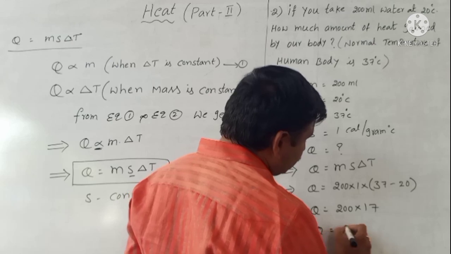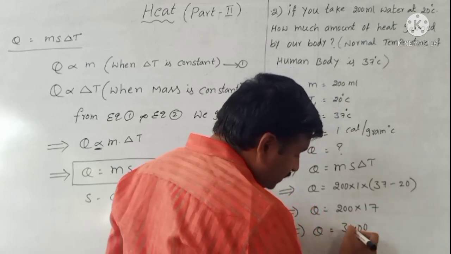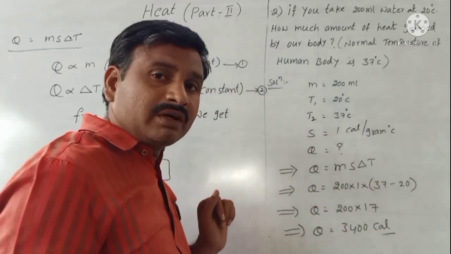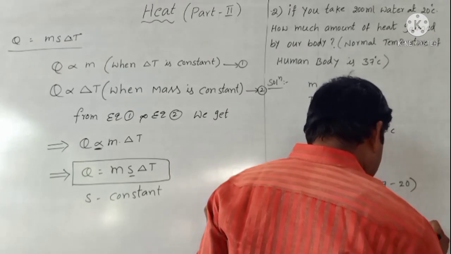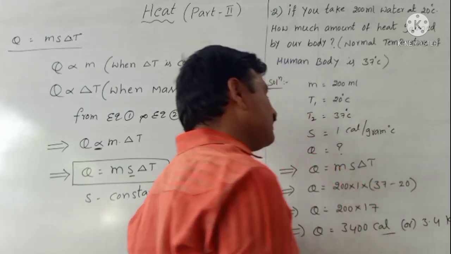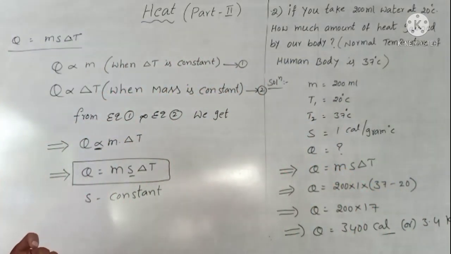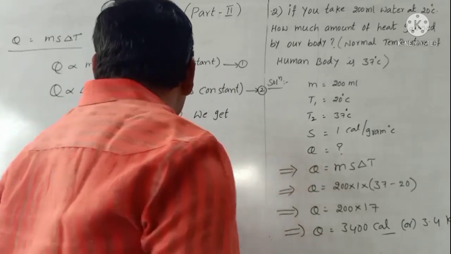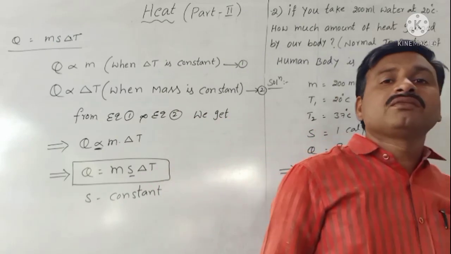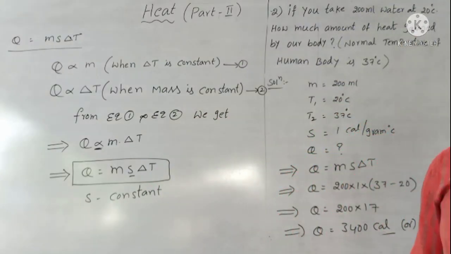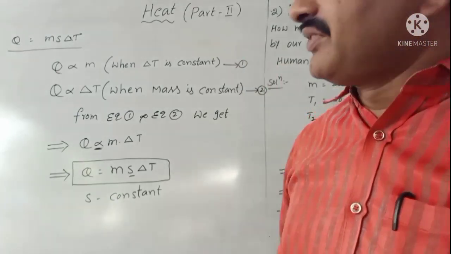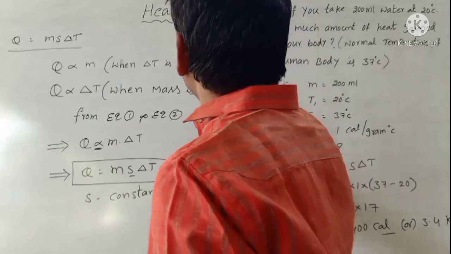Then Q is equal to 3400 calories, or 3.4 kilocalories. So by using this formula we do some problems. After that, applications of specific heat. In the previous class I already told what specific heat is.